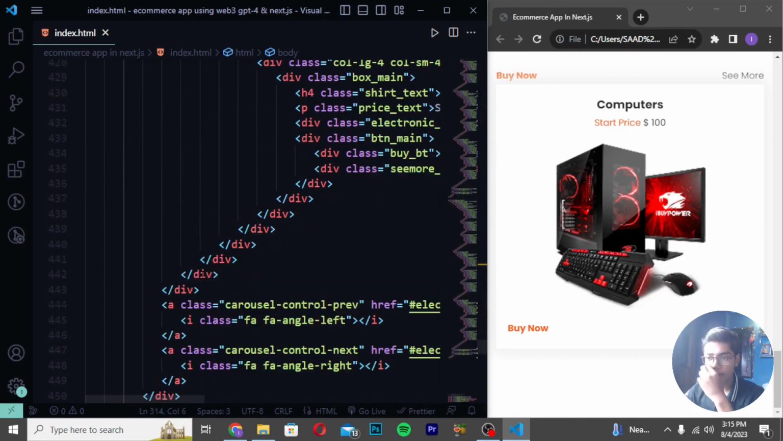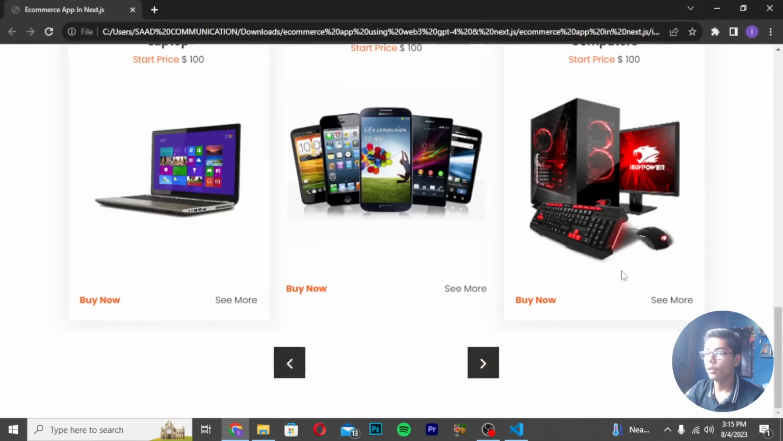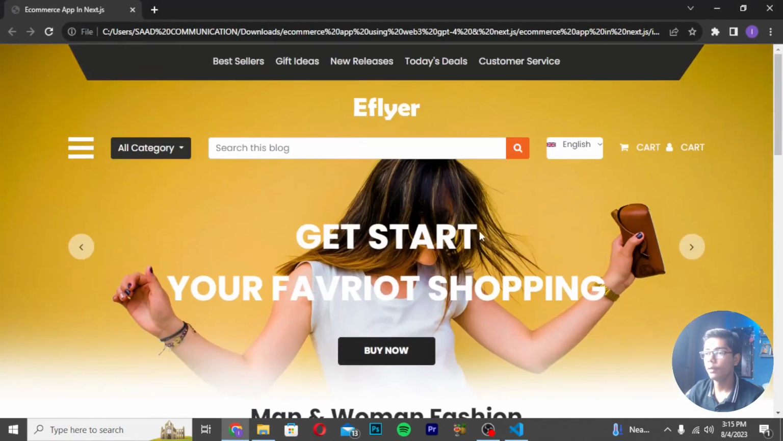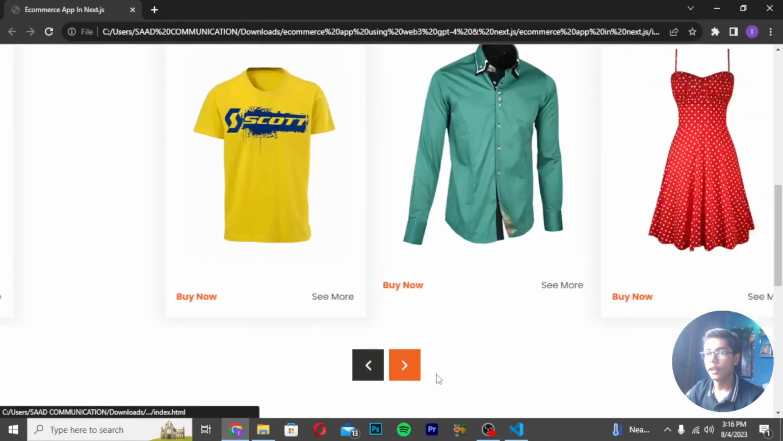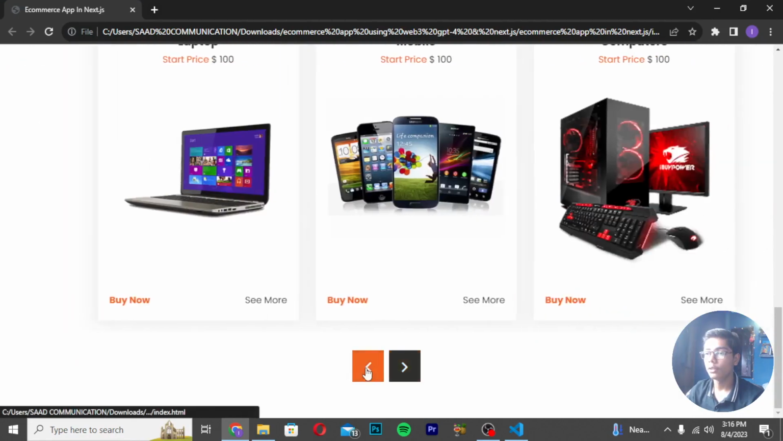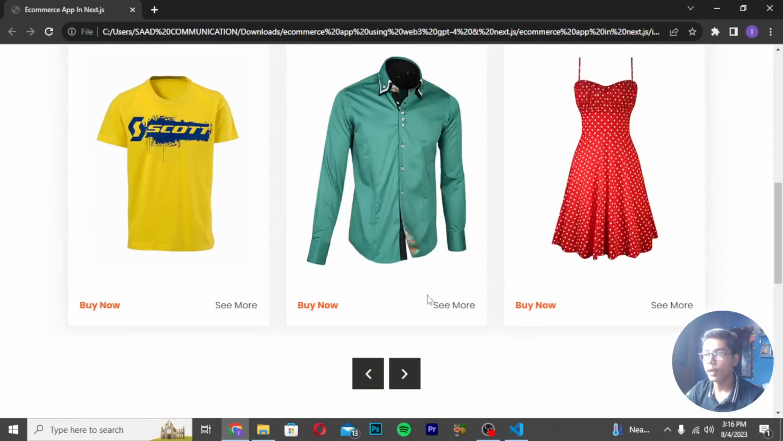Now we have just done with this thing, so I think that now we should be saving it and reloading. So if I reload here, you can see we are getting all that stuff which we want in this e-commerce application, like sliders working 3 times, and our products are also moving previous and backward using the slider and the scrolling effect, and automatic also it is working.